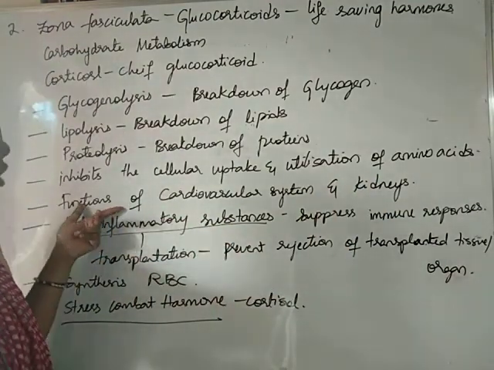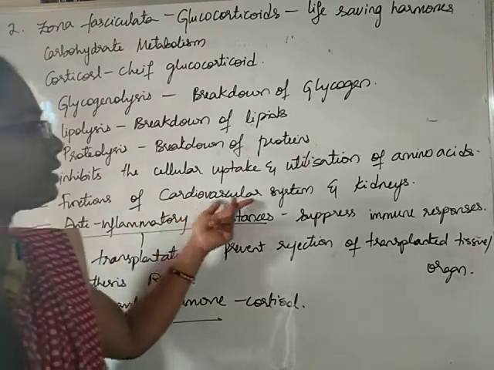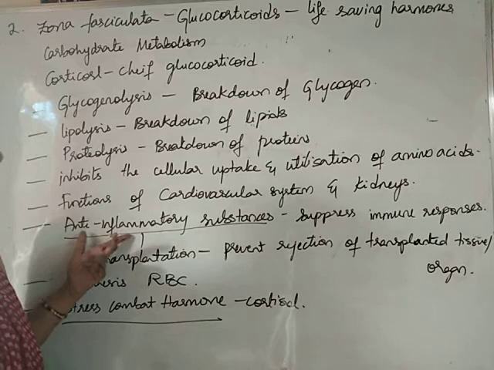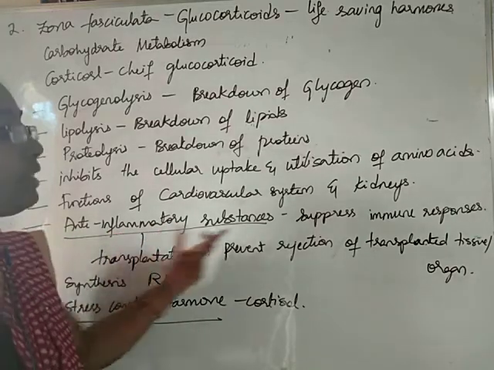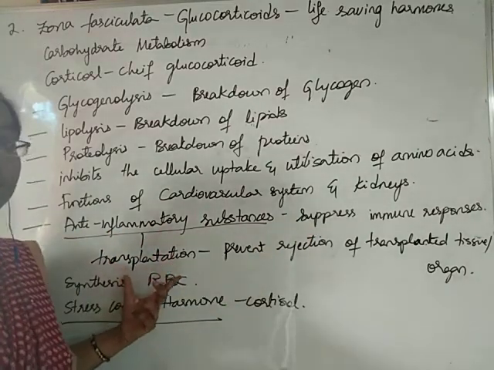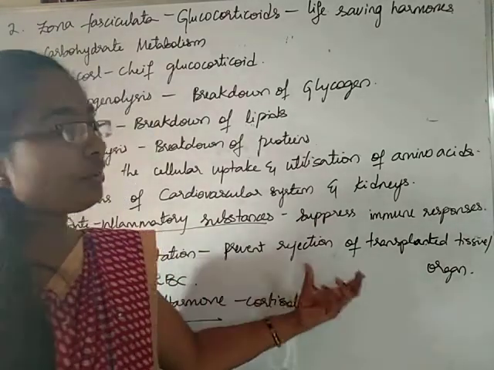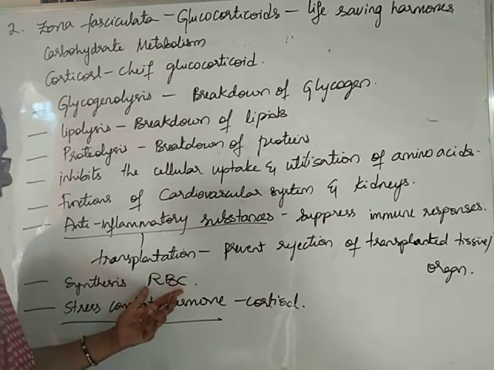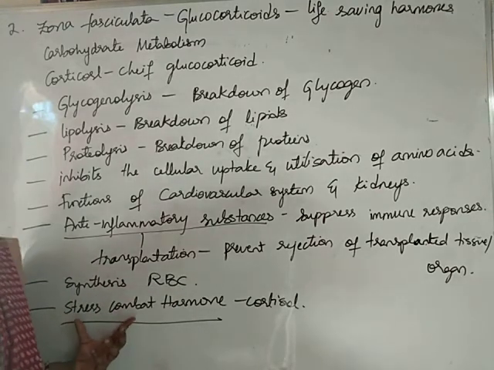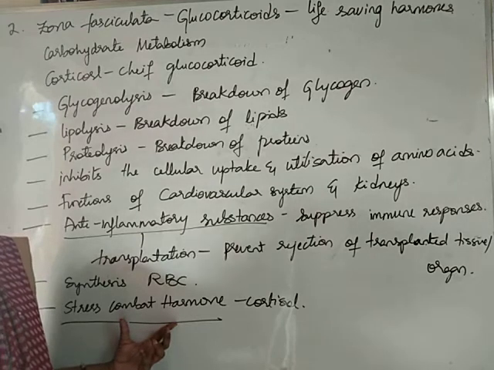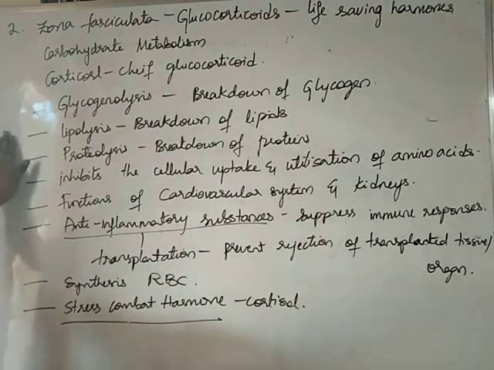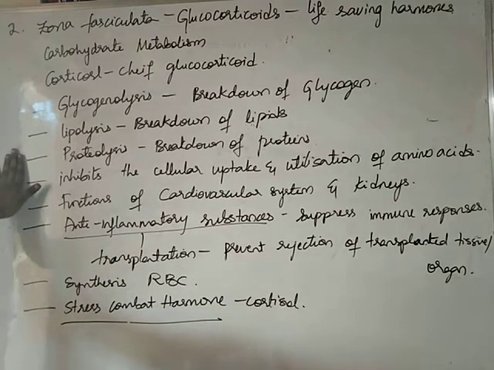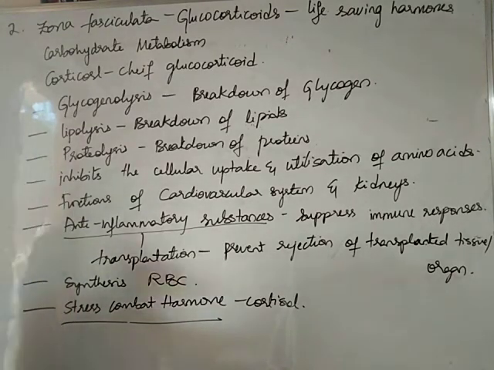It also controls the functions of the cardiovascular system and also the kidneys. It acts like an anti-inflammatory substance, suppressing the immune responses during transplantation to prevent the rejection of the transplanted organ. It also stimulates the synthesis of red blood cells. So, cortisol is called a stress combat hormone in our body. Okay. So, students, this is all regarding the zona fasciculata. Now, let us learn regarding the next part of the adrenal cortex.